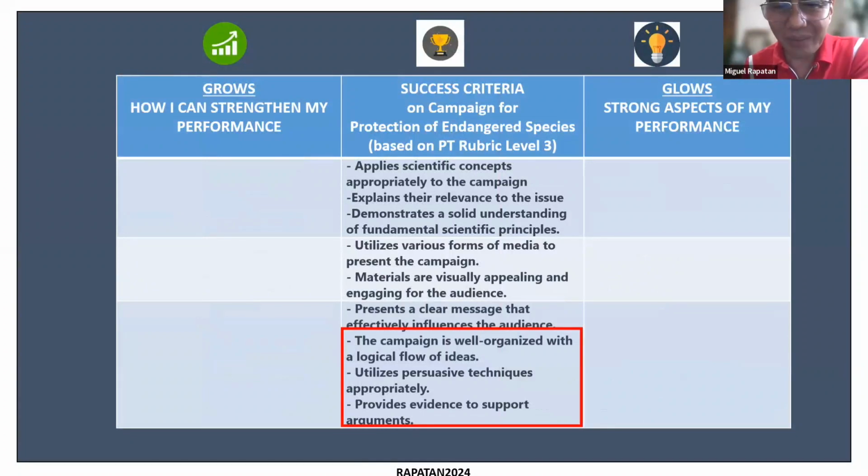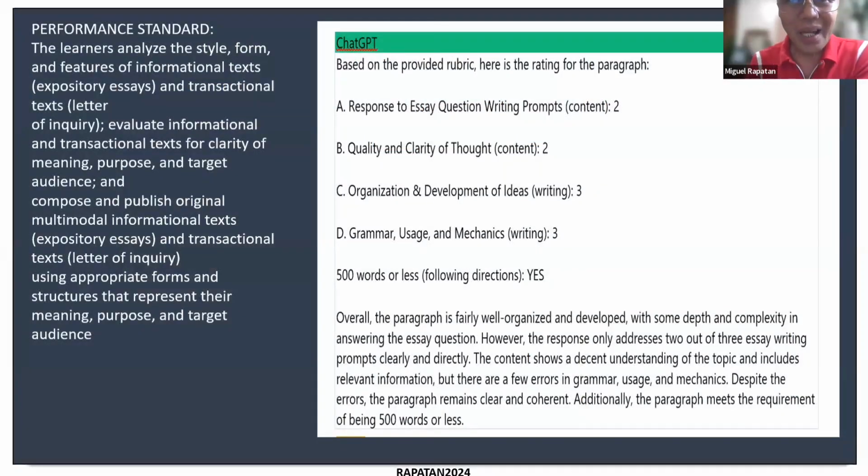In this particular table, there were success criteria for certain competencies, and here the lower part is the combination of the success criteria with performance tasks, no? So this can be something like a journal of growing and a journal of glowing. Okay.